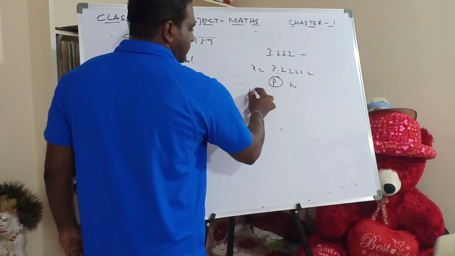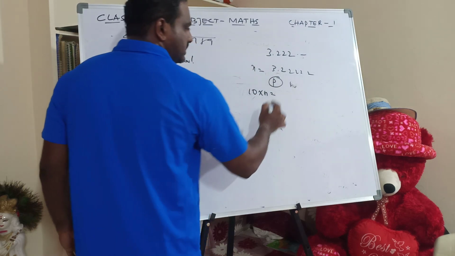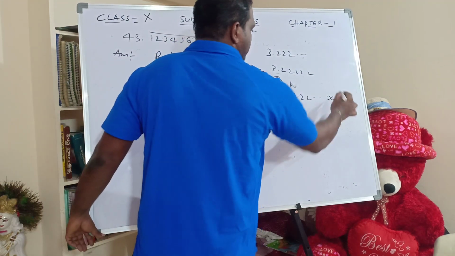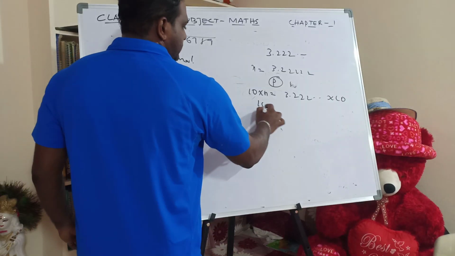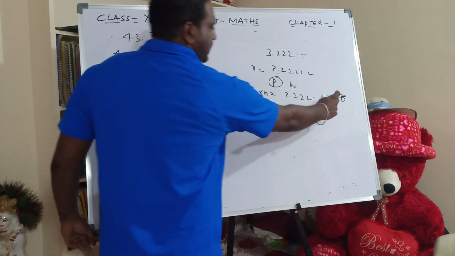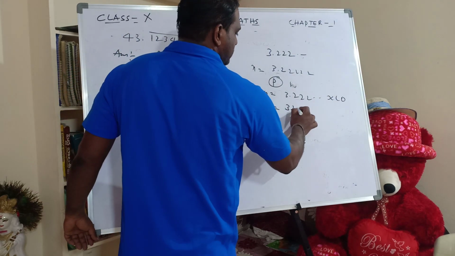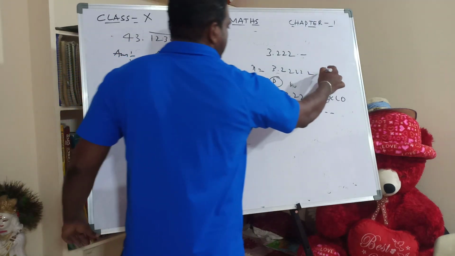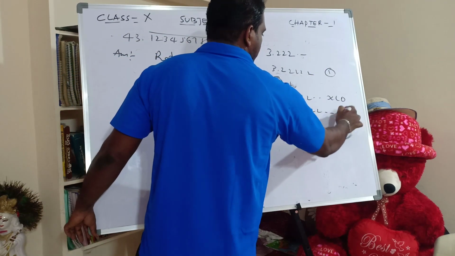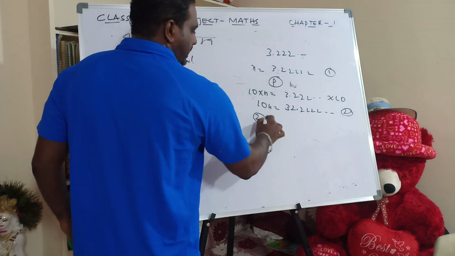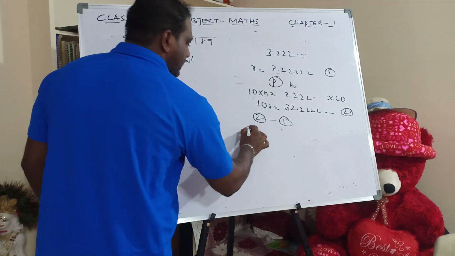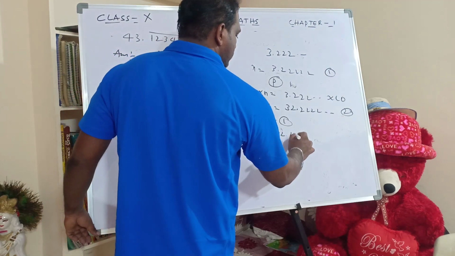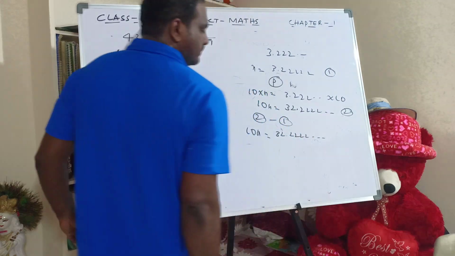That means 10x equals 3.222 and so on into 10, which gives 32.222 and so on. This will be equation 1 and this will be equation 2. Now equation 2 minus equation 1.